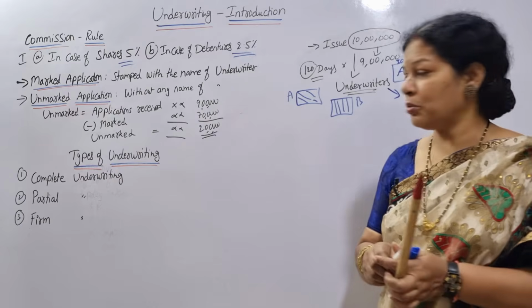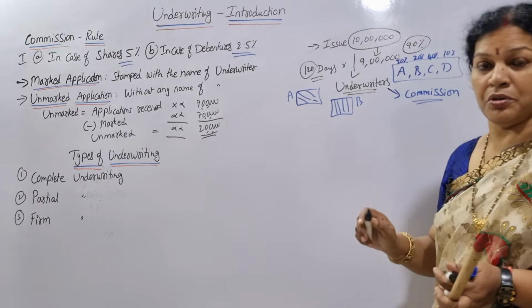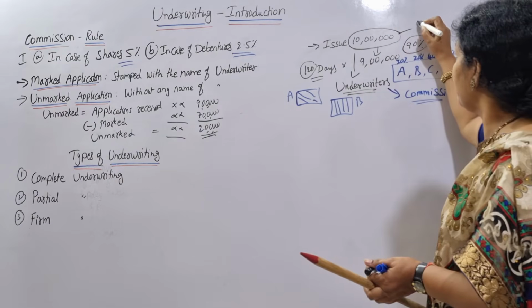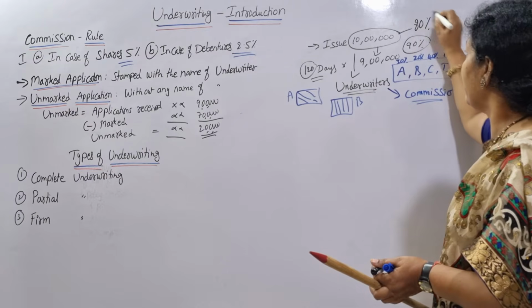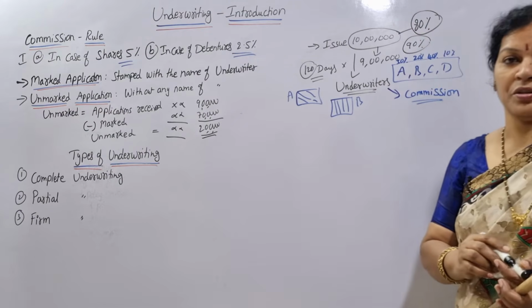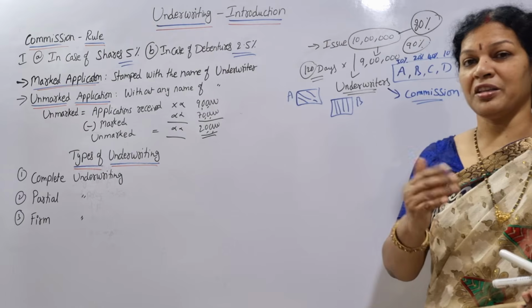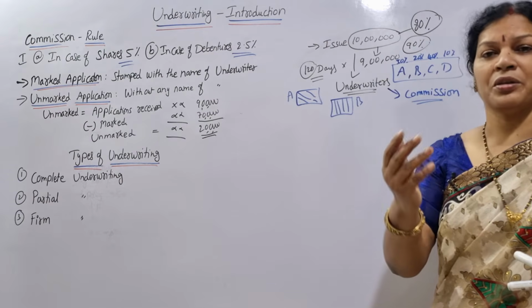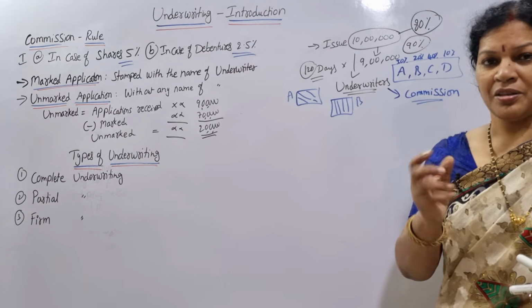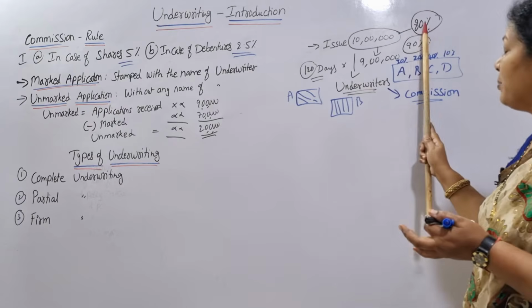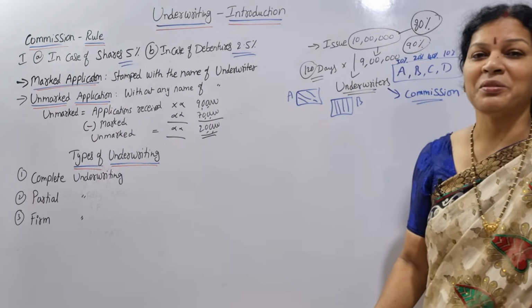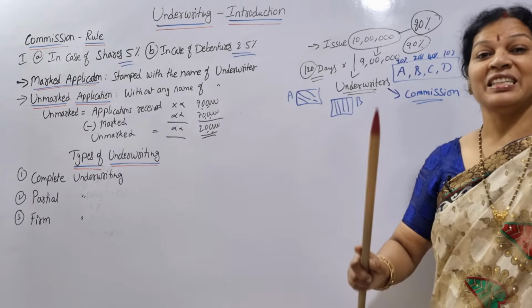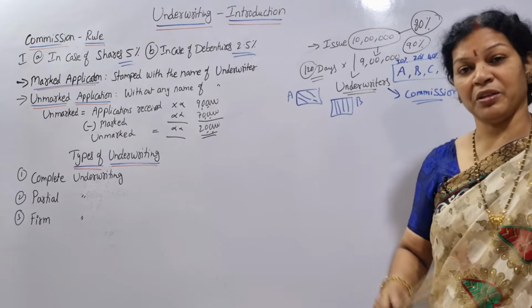Partial underwriting means a total of 10 lakh is issued, and out of it they are ready to get subscribers, shareholders or debenture holders for only 80%. What about the other 20%? It is up to the management, the company itself.